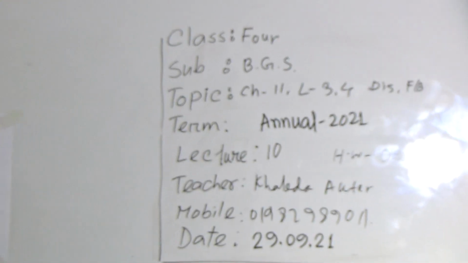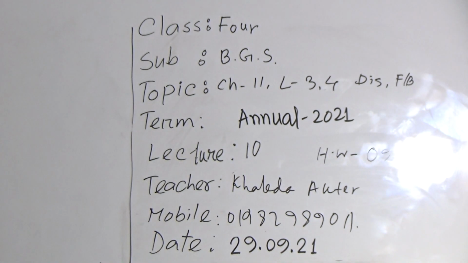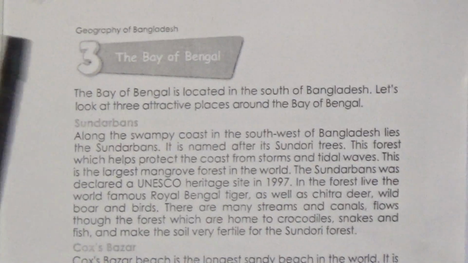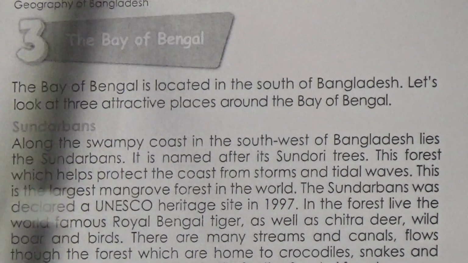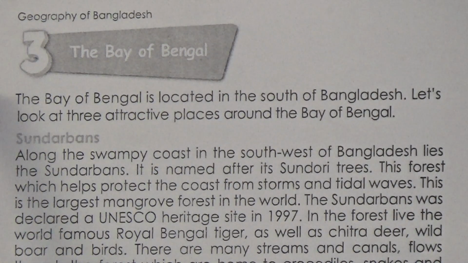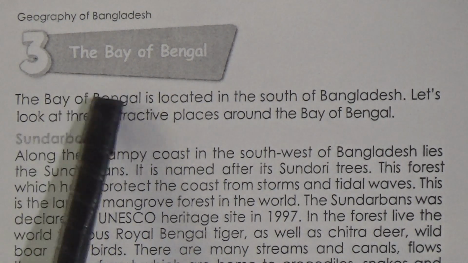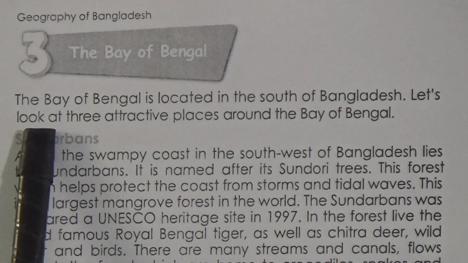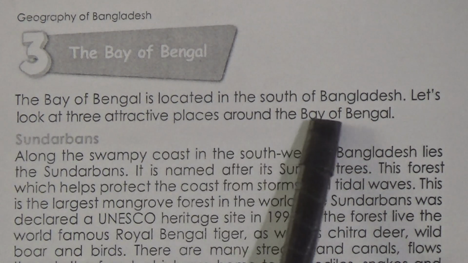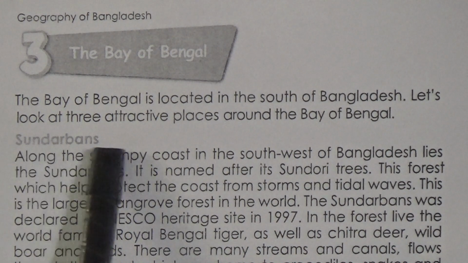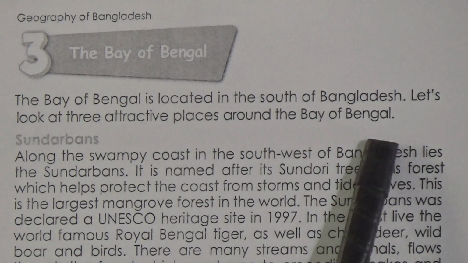So at first look at the board. Today we are doing chapter 11 as I mentioned. So in this page, this is page number 56, and the name of the chapter is Geography of Bangladesh. Okay, so now we are starting lesson 3, the Bay of Bengal. The Bay of Bengal is located in the south of Bangladesh. Let's look at 3 attractive places around the Bay of Bengal.